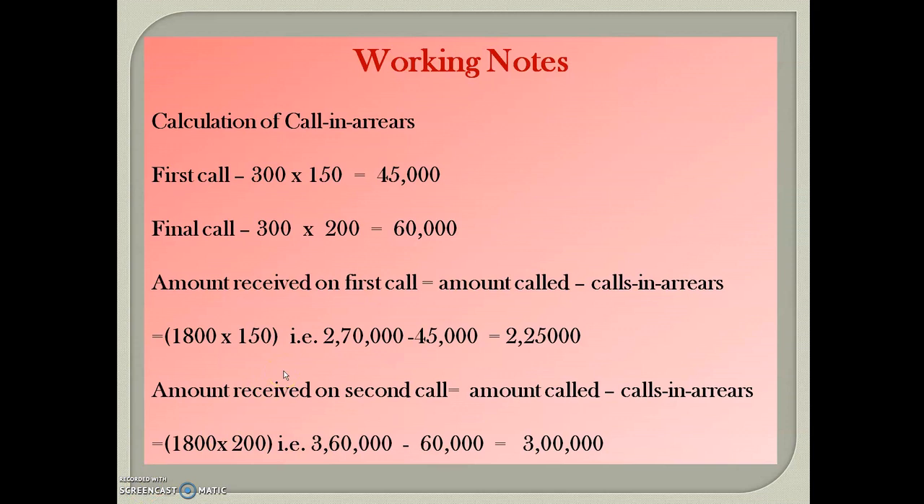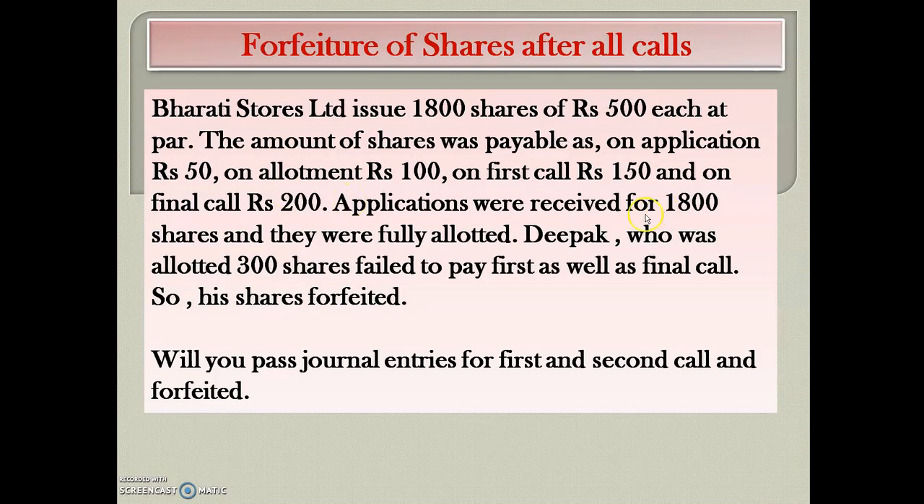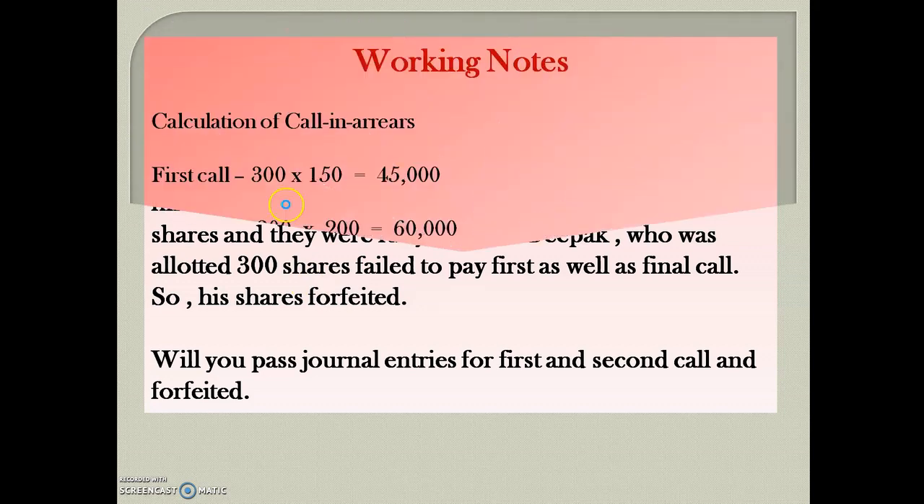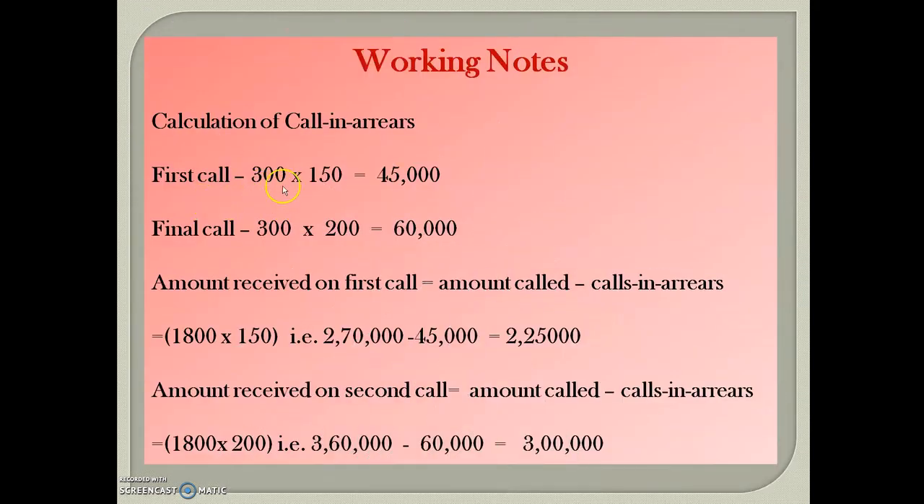Okay, fine. First see the working note, that is calculation of calls in arrear. First call is equal to 300, the number of shares allotted to Deepak. Here Deepak was allotted 300 shares, and first call money per share is 150 and final call is 200. So we take 300 multiplied by first call money per share 150, it will come 45,000. Similarly, final call is equal to 300 shares allotted multiplied by final call money per share 200, it will come 60,000.